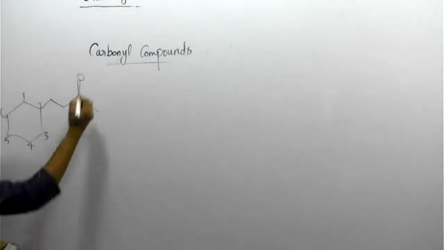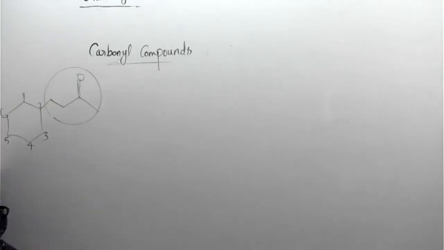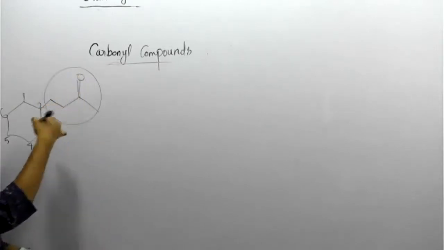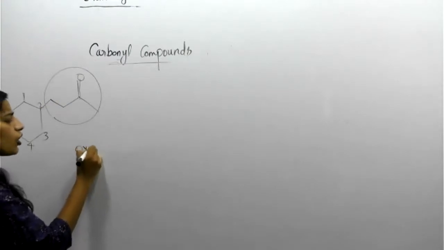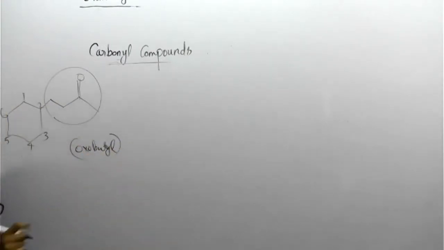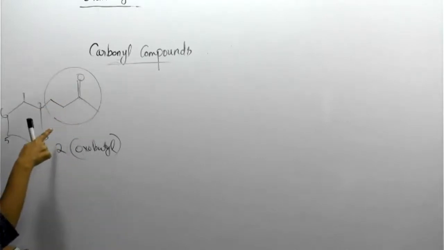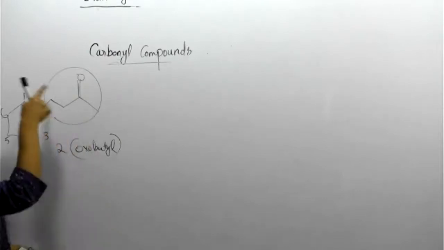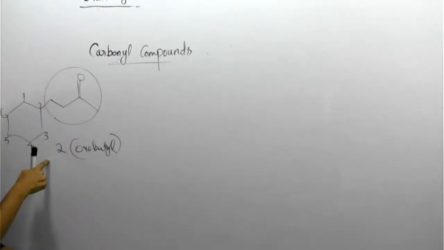So this is called oxobutyl, meaning an oxygen group on this butyl group. It is in the bracket. Study it, no problem. But the numbering: 2 having this one, so 2-oxobutyl. Then, what about the common name?